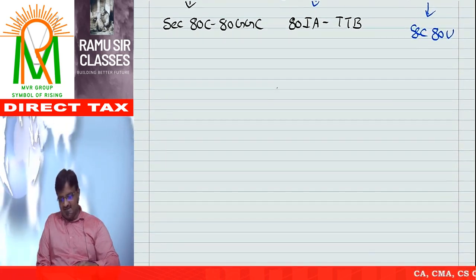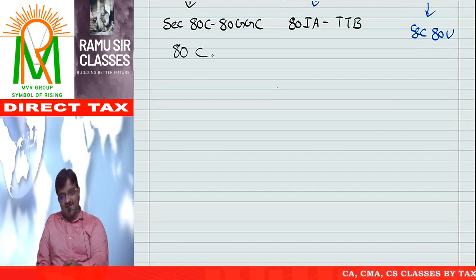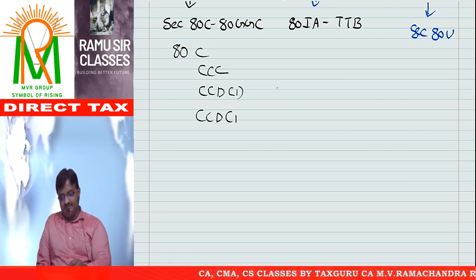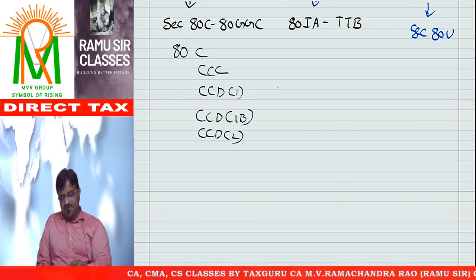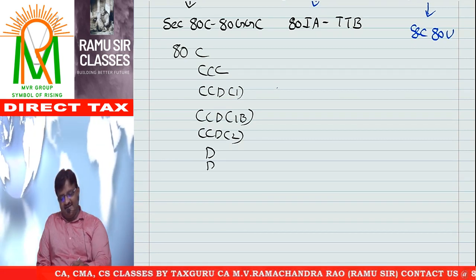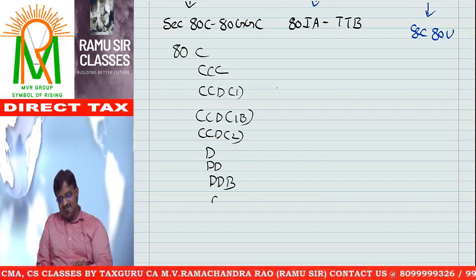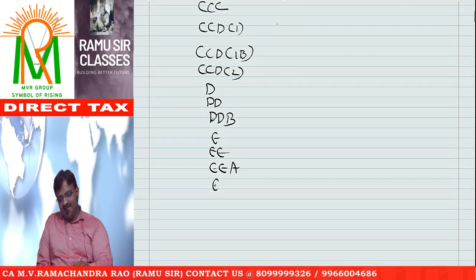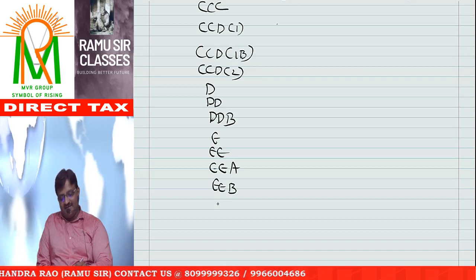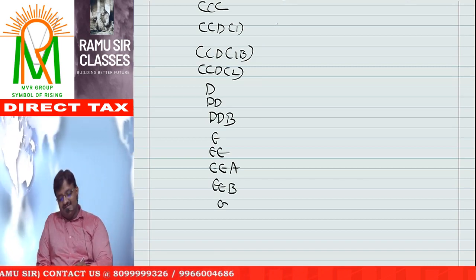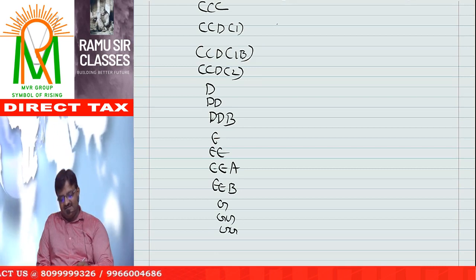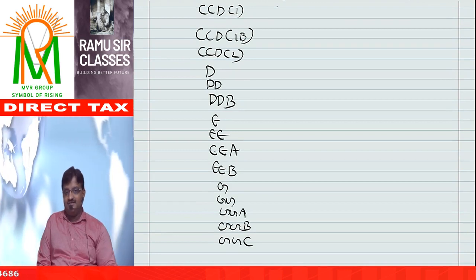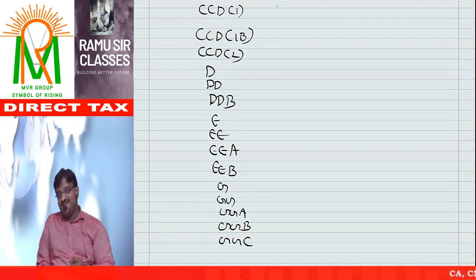Expenditure based, the sections are as follows: 80C, CCC, CCD(1), CCD(1B), CCD(2), 80D, DD, DDB, 80E, 80EE, 80EEA, 80EEB, 80G, GG, GGA, GGB, GGC. These are the sections related to expenditure.